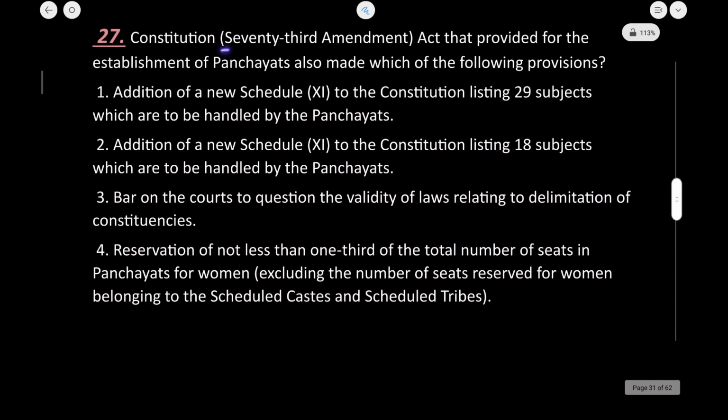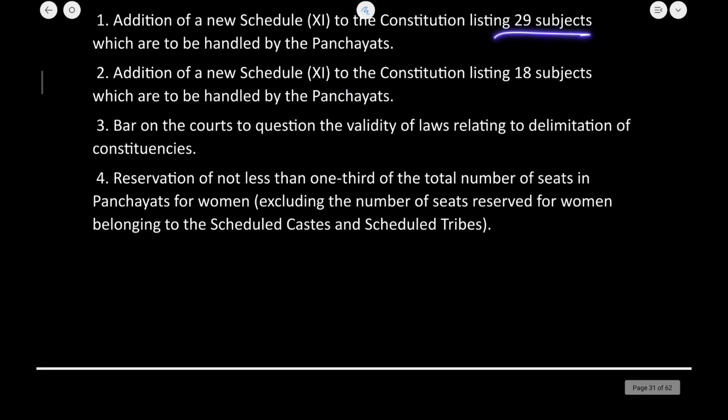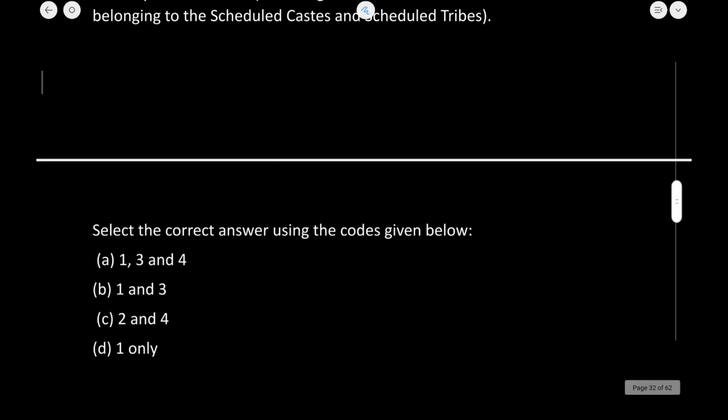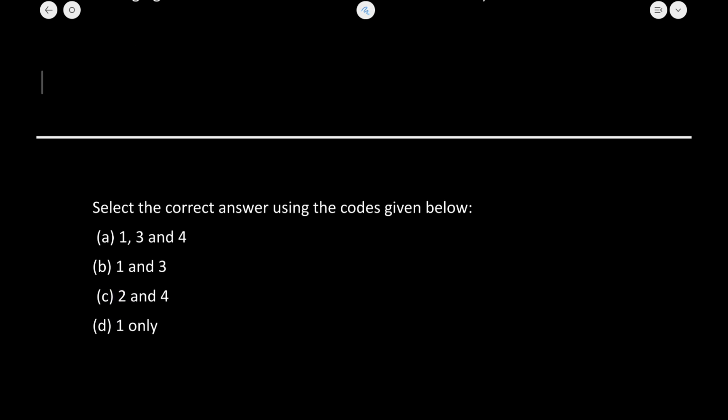The 73rd Amendment Act provided for the establishment of panchayats, which also made the following provisions. A new schedule, Schedule 11, was added, consisting of 29 subjects. Next is the addition of a Schedule 11 listing 18 subjects which are to be handled by panchayats. No, 18 का तो कोई clause ही नहीं है. Let us eliminate statement 2. Okay, now क्या बचा हमारे पास?